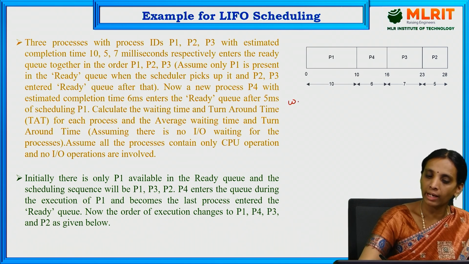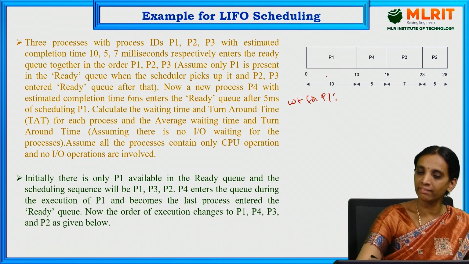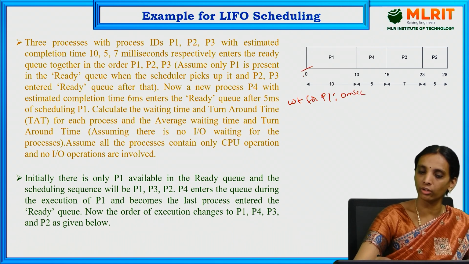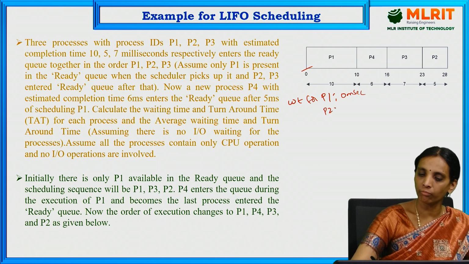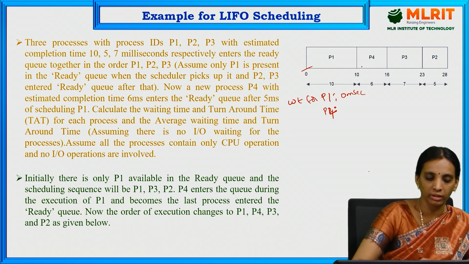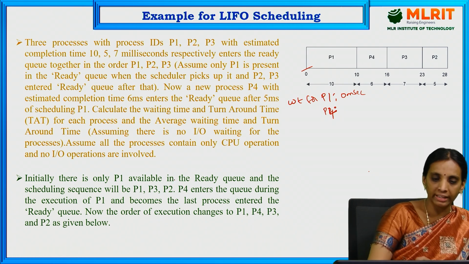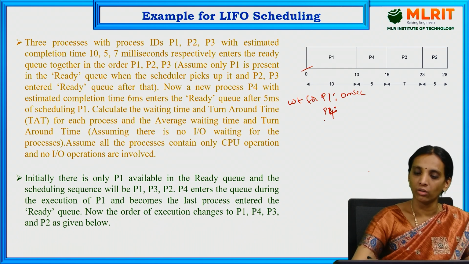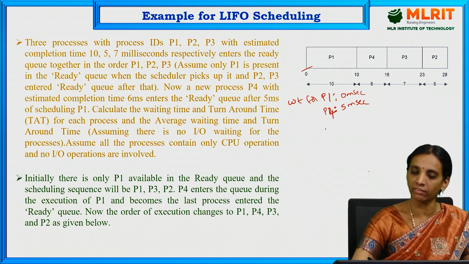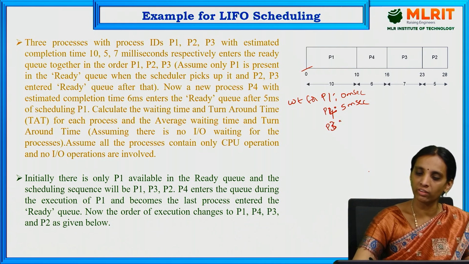So the waiting time for process P1 is 0, since it immediately entered the ready queue. What is the waiting time for P4? The second process is P4. Here we have seen that P4 entered after 5 milliseconds of P1. So therefore the waiting time for P4 is 5 milliseconds.